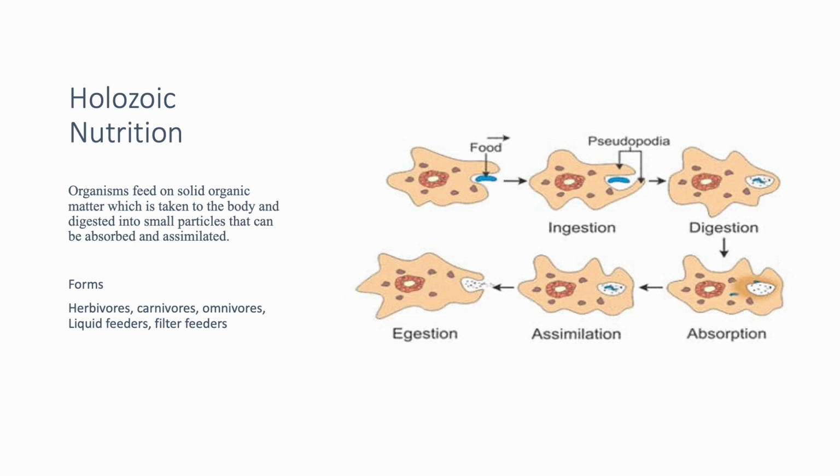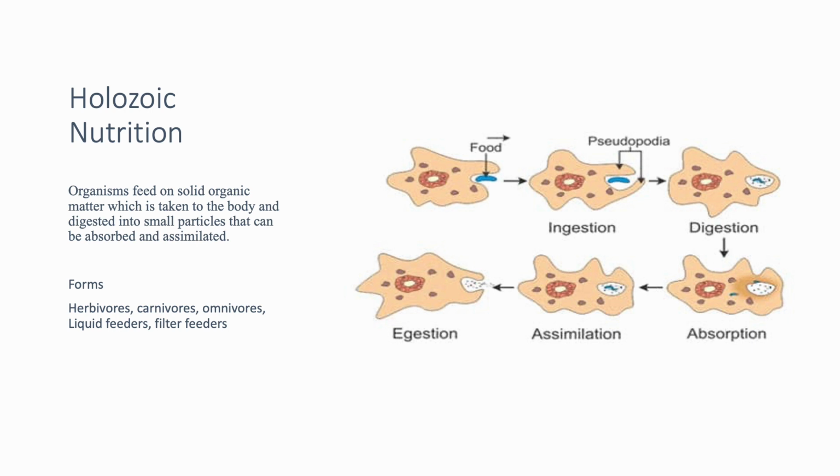Ingestion, which is taking food into the body through the mouth. Digestion, which is breaking down complex food substances into simpler, soluble molecules that can be absorbed by the body. And then we have absorption, where the soluble products that have been digested are taken into the bloodstream. We have assimilation, where the absorbed soluble particles are used for other activities in the body, like energy generation, growth, repair, and so on. And then we have egestion, the elimination of the insoluble and undigested waste food from the body. So these are the 5 stages that mark the type of nutrition called holozoic nutrition.